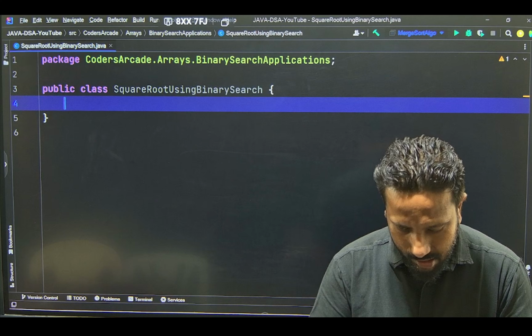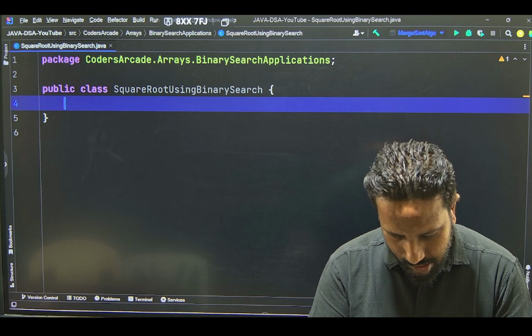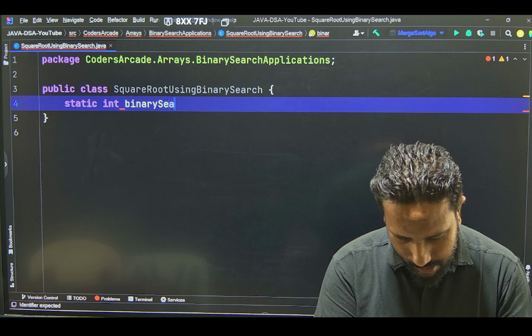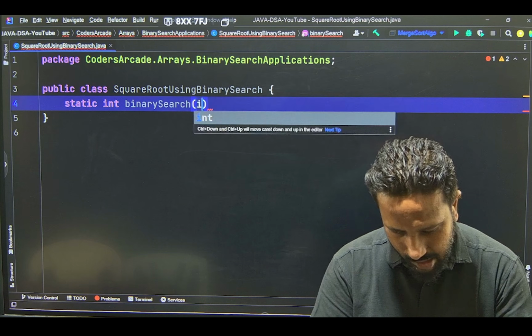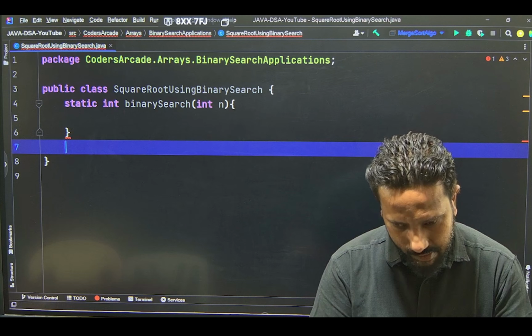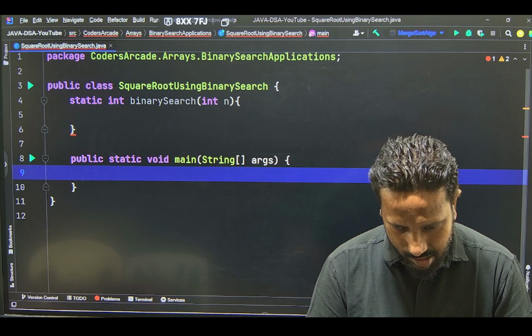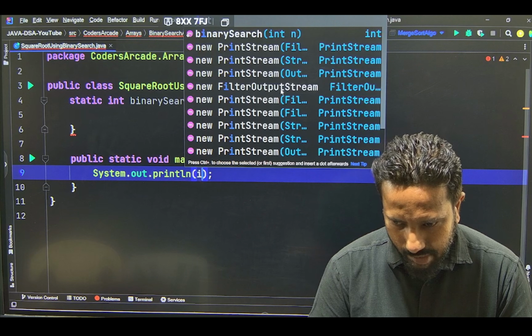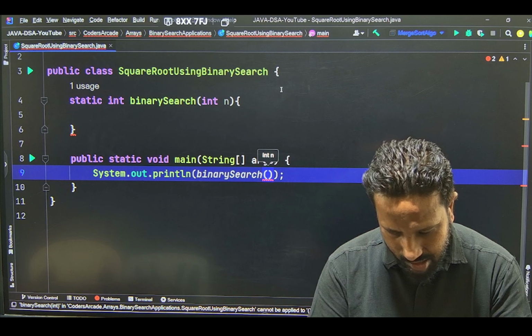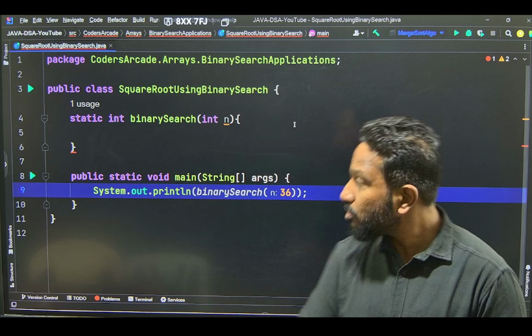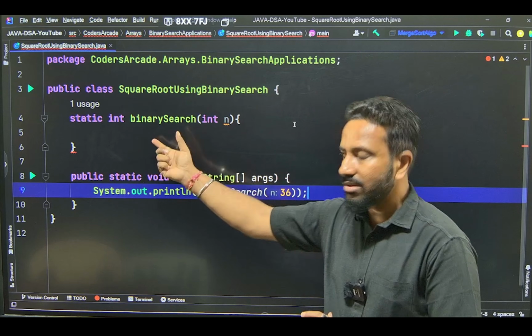Let's write down static int binary search and int n. And from the main I'll just call this int binary search and let's pass 36 for the time being. This prototype will be given to you, you just have to write your code here.